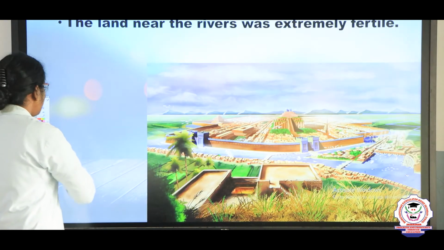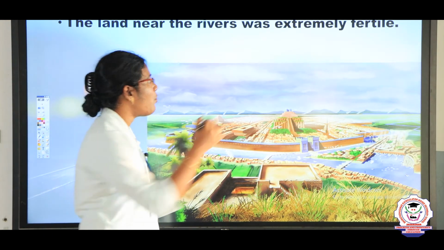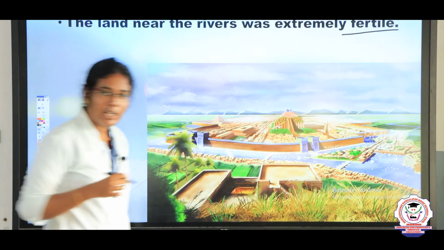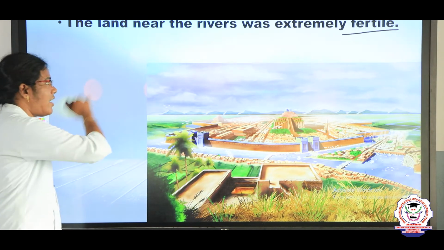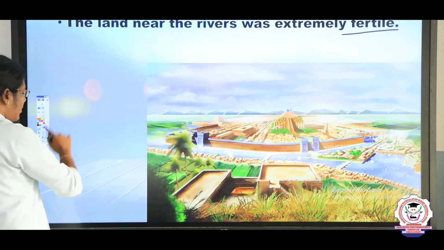Then the second one, the land which is present nearby the river is said to be very fertile. If the land is very fertile, the crop production is very high, right? So this is the second reason the people settled down nearby the river bank.